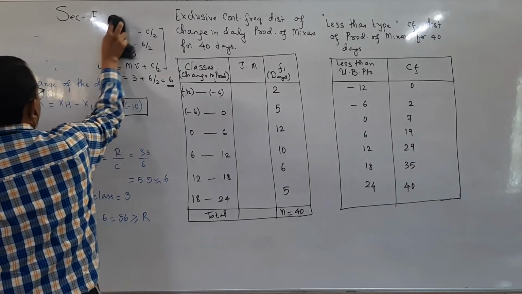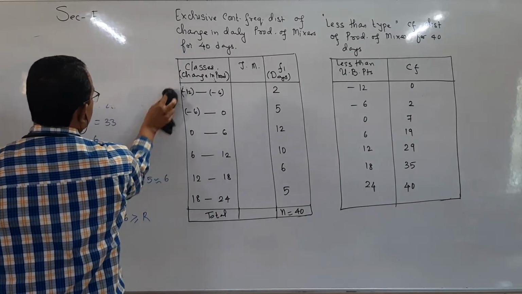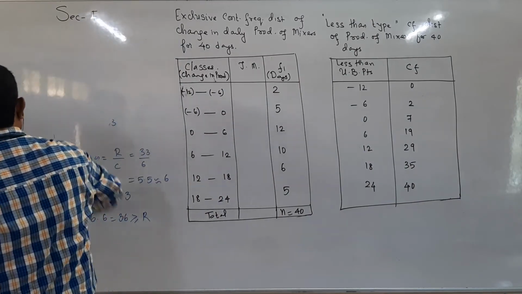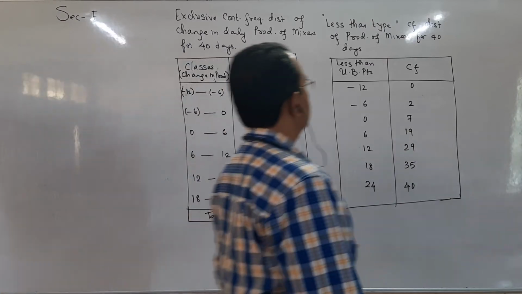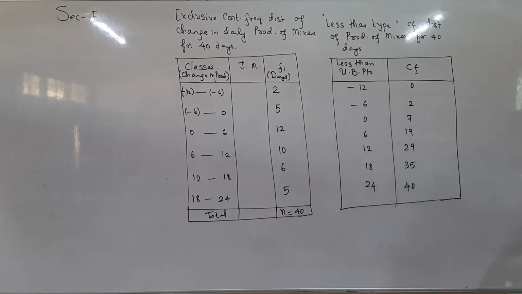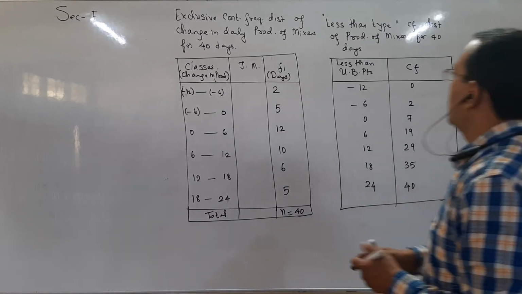Now here I am preparing more than type cumulative frequency distribution of production of mixtures for 40 days.